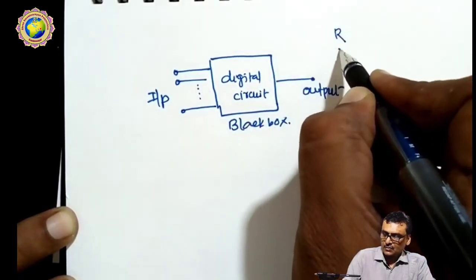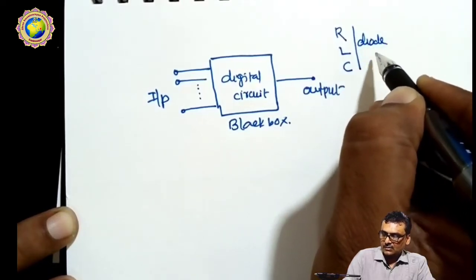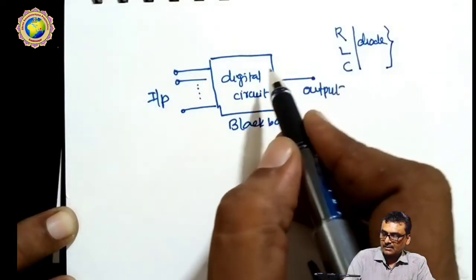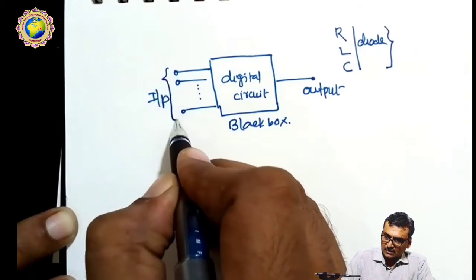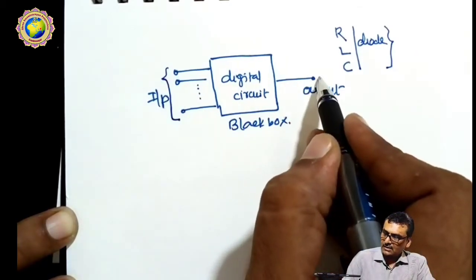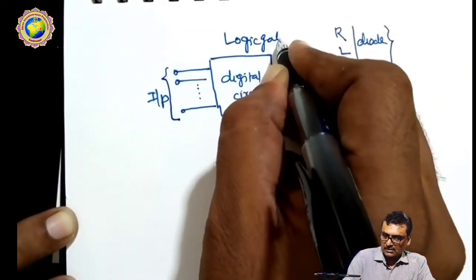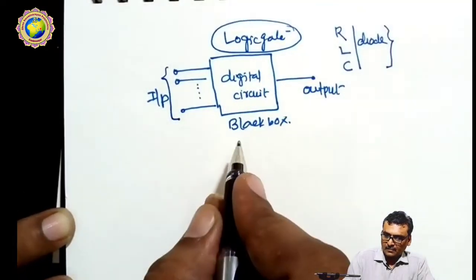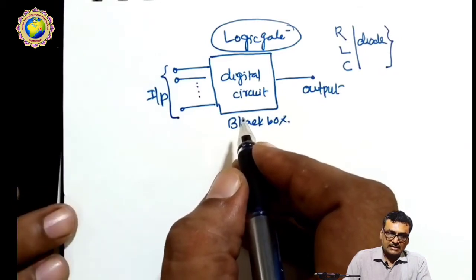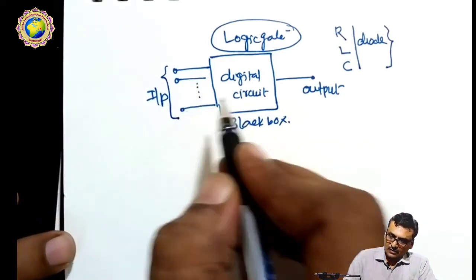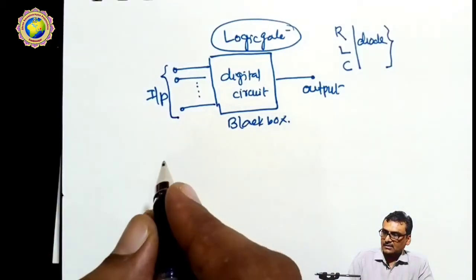It will be built using resistors, inductors, capacitors, diodes, transistors or any semiconductor devices, and this circuit is given a combination of input logic and the output is fixed, 1. So this is called a logic gate. Basically a logic gate is a black box having a digital circuit that takes more than one input and gives one output always.